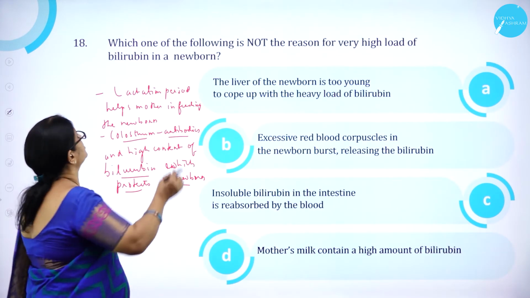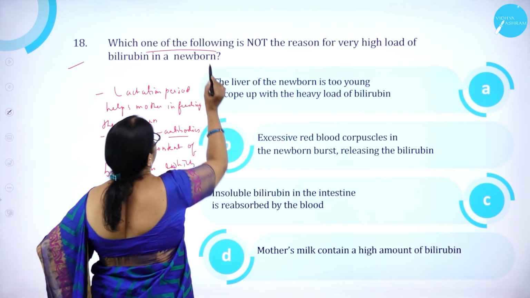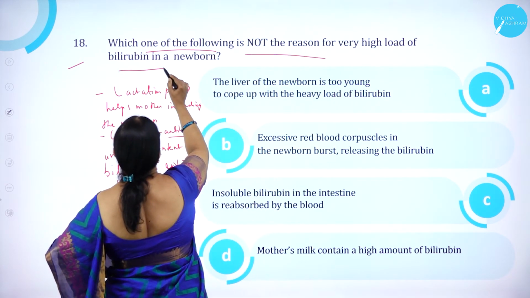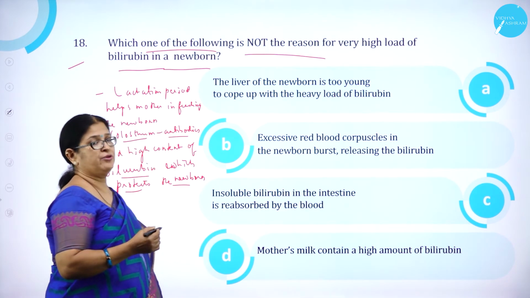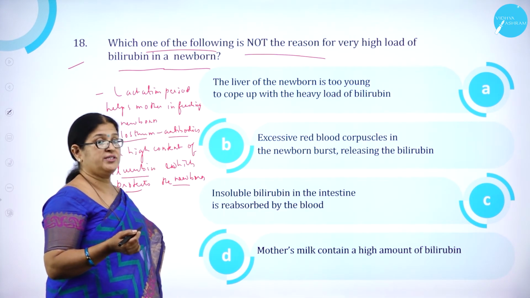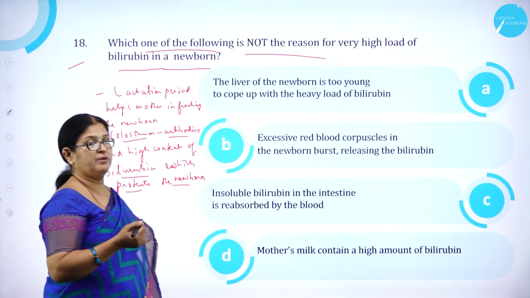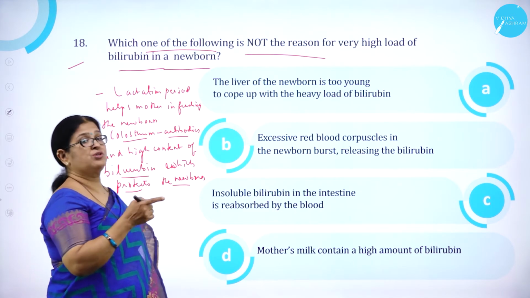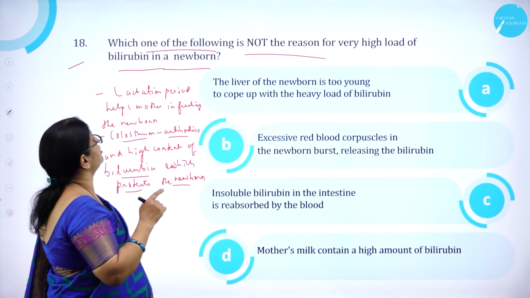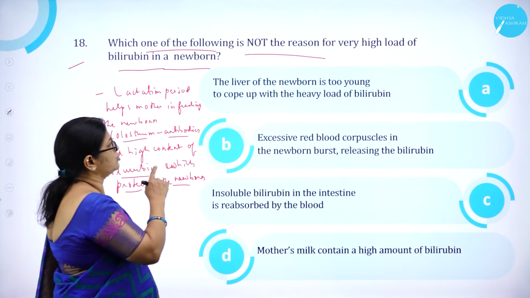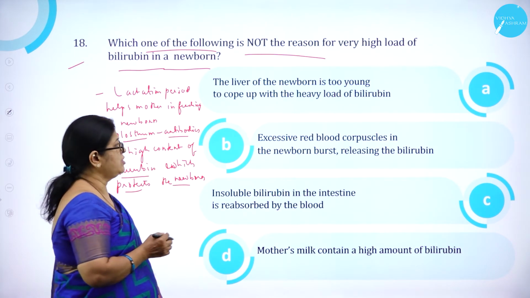Moving on to question number 18. Which one of the following is not the reason for very high load of bilirubin? As we know, bilirubin is a bile pigment, which usually causes jaundice in children. High load of bilirubin causes jaundice. But which one of the following is not the reason for very high load of bilirubin in newborn? Option A, the liver of newborn is too young to cope up with the heavy load of bilirubin.